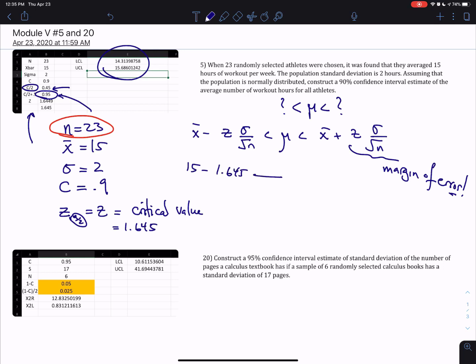Use 3 decimal places for the z value there, and sigma is 2. My sample size is 23, and the other side will be the same thing with a plus in between, because it's plus the error. And here's the error: 1.645 times 2 divided by square root of 23.